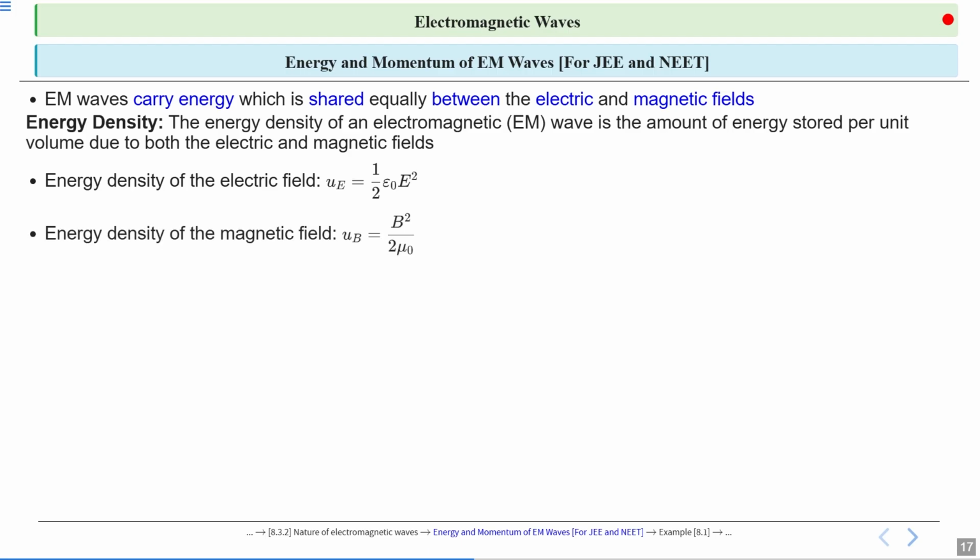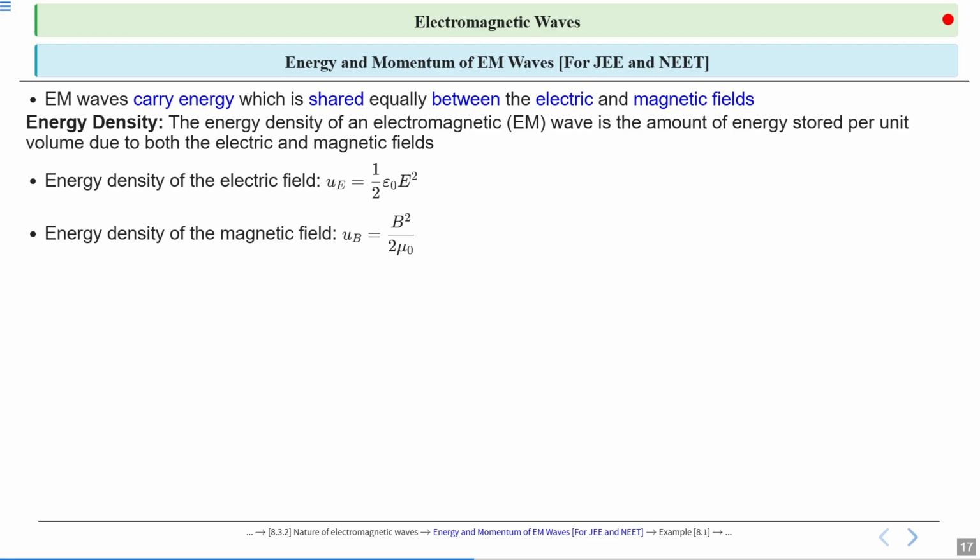Also, the energy density of the magnetic field. These expressions we have discussed in the case of a capacitor and in the case of an inductor, or we can say in the case of self induction. We have discussed the energy stored in the form of a magnetic field. So magnetic energy stored and electrostatic energy stored, we have discussed in the electrostatics and moving charges and magnetism chapters. So the energy density of the electric field UE is equal to half epsilon naught E square, and the energy density of the magnetic field UB is equal to B square upon 2 mu naught.